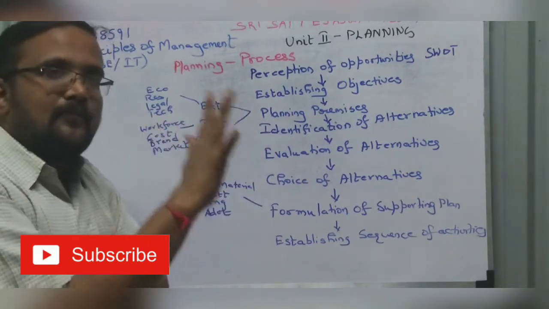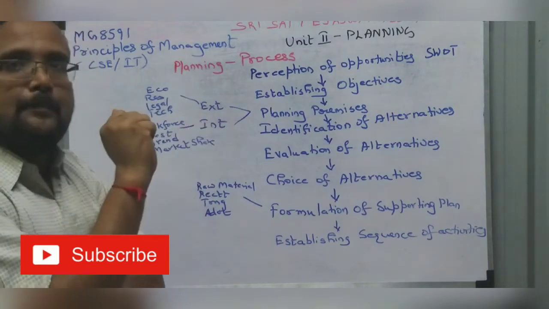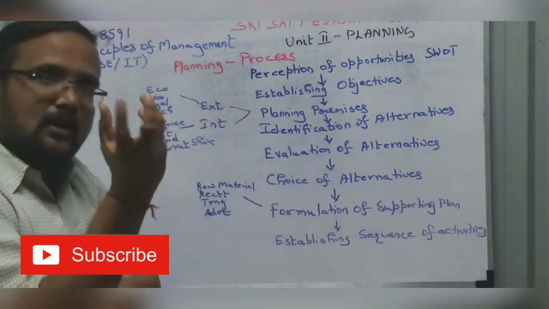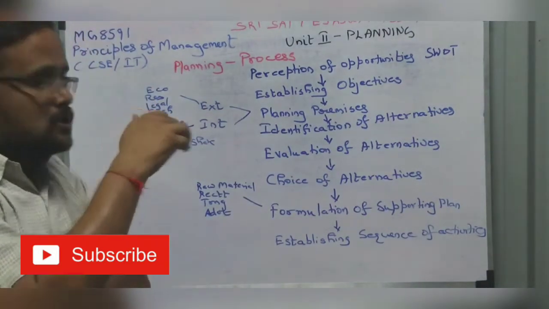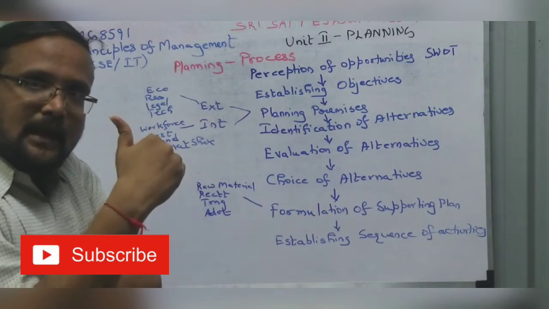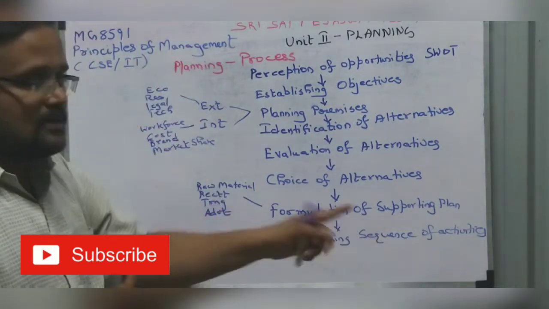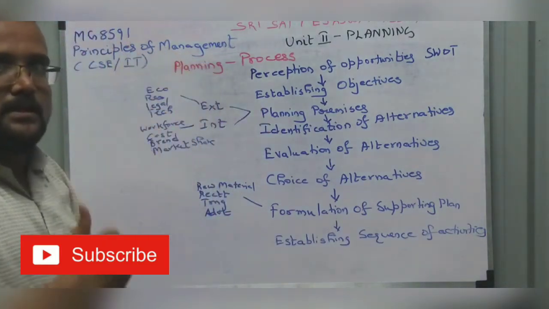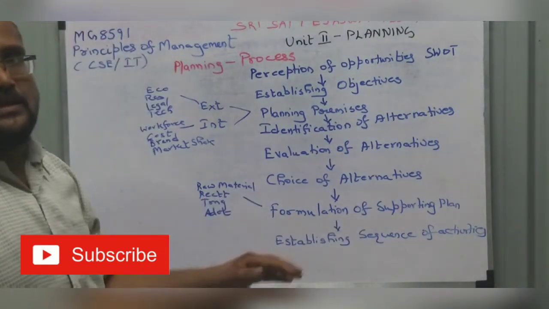Then I will build my factory, then I will buy my equipment, then I will recruit my labor, I will recruit my office staff, then I will train them, then I will buy the raw material, then I will put in a machine and manufacture it. So these are all the steps which I am going to do. Sequence will be there, what I will do first, which second, after this, like that. So that is the establishing of sequence of activities.